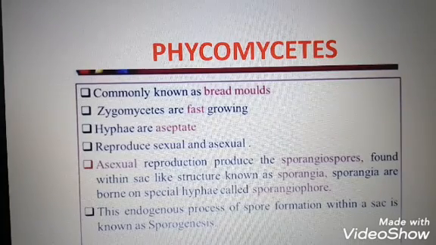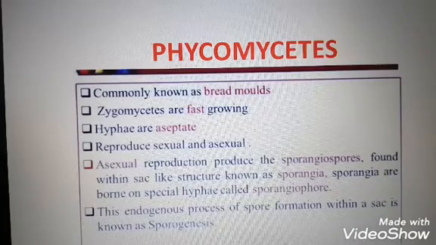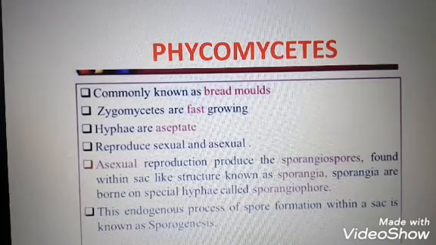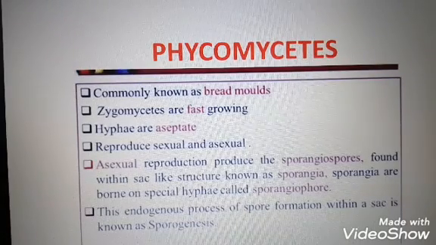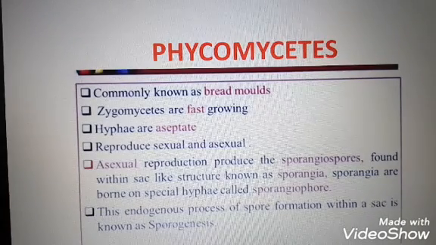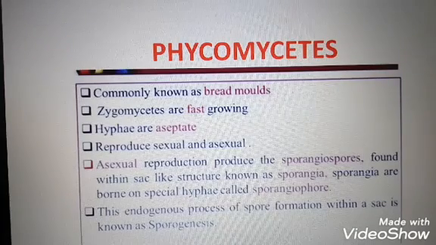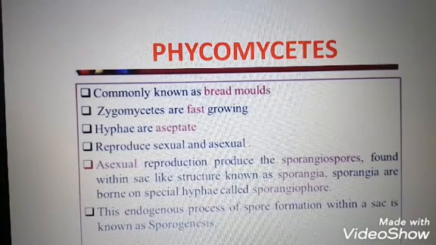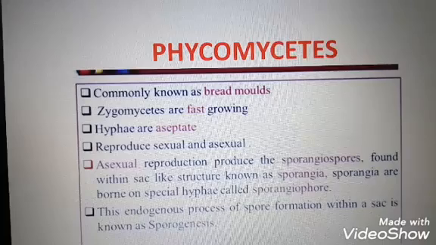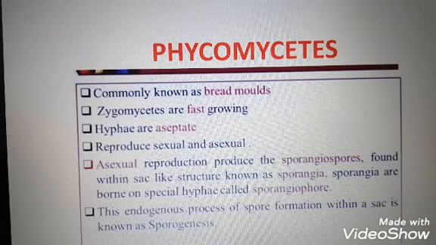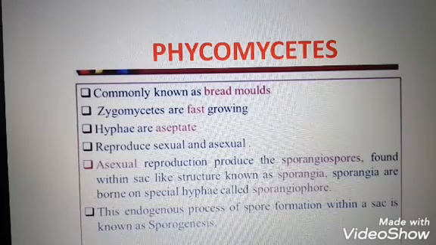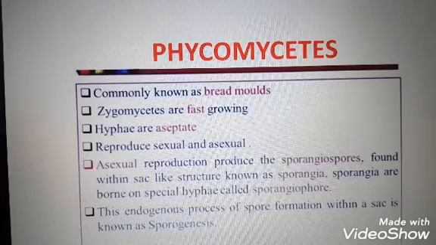These spores are endogenously produced in sporangium. Endogenously means inside. Sporangium means spore forming structures. The process is known as sporogenesis. A zygospore is formed by the fusion of two gametes. If these two gametes are isogamous, that means morphologically similar. If gametes are dissimilar, it may be anisogamous or oogamous.